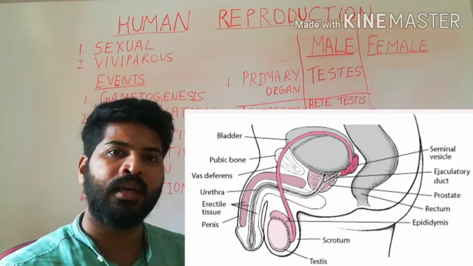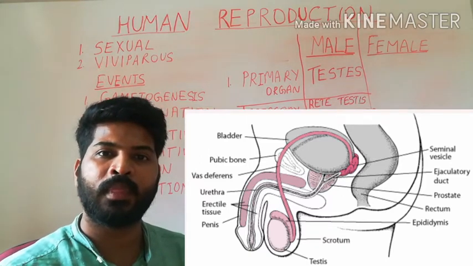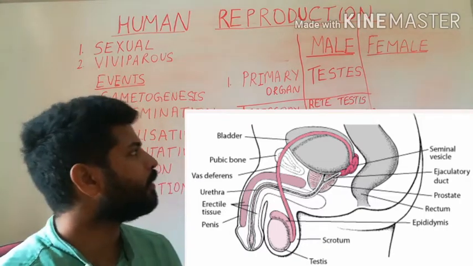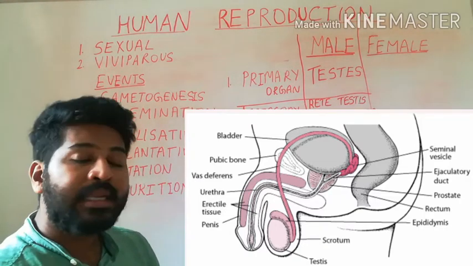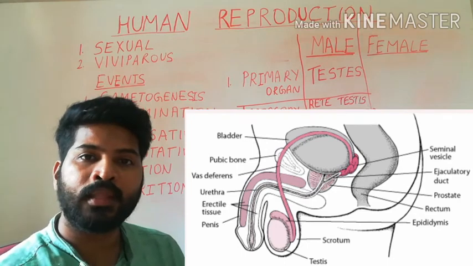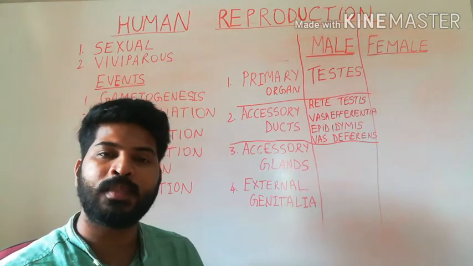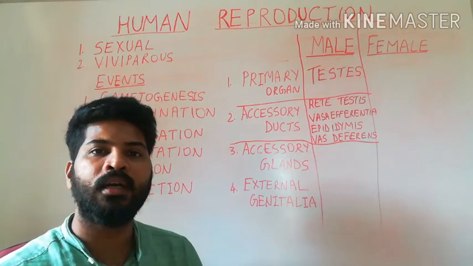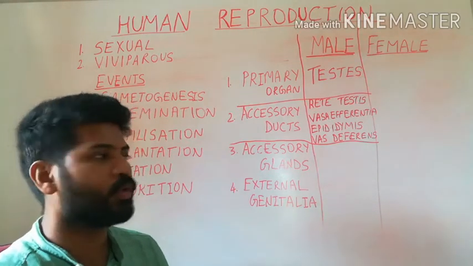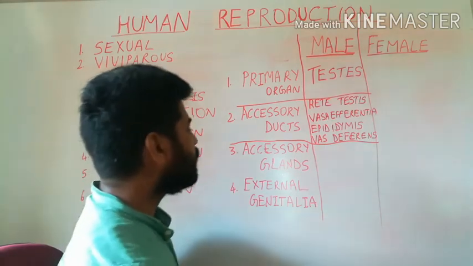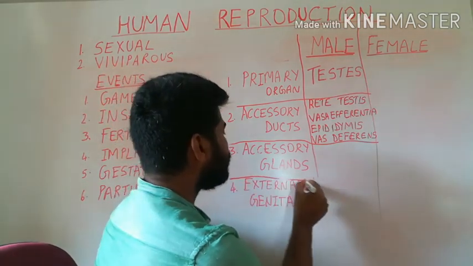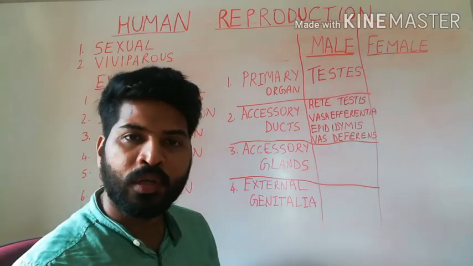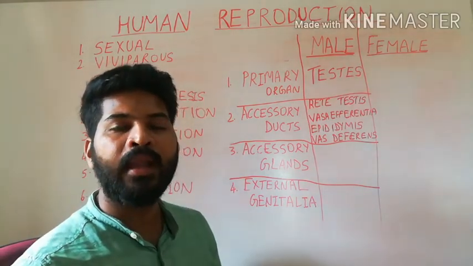Not only that, it contains calcium and certain other enzymes. The secretions of the bulbourethral gland also help in the lubrication of the penis during the act of sexual intercourse. So in total, the accessory glands produce secretions required for the transport, nutrition and lubrication.